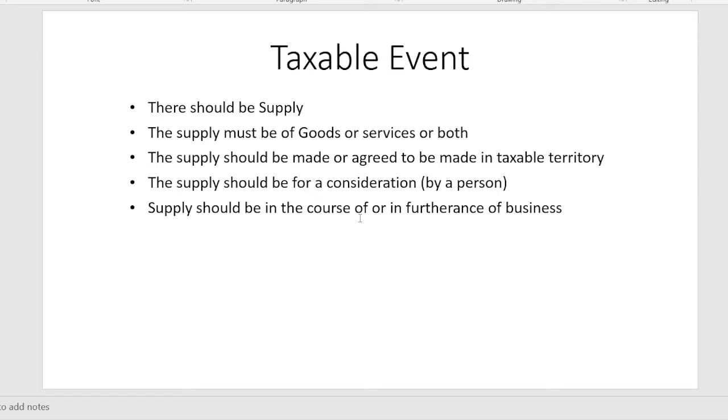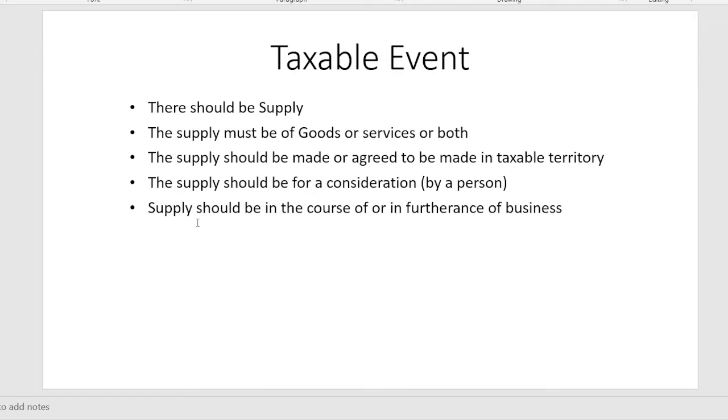The fourth condition is that the supply should be for a consideration. That means there should be a consideration. Now, which consideration? The valuable consideration. So whenever the goods are supplied, the recipient should pay the consideration to the supplier. So if it is free of cost, then that condition will not be satisfied.